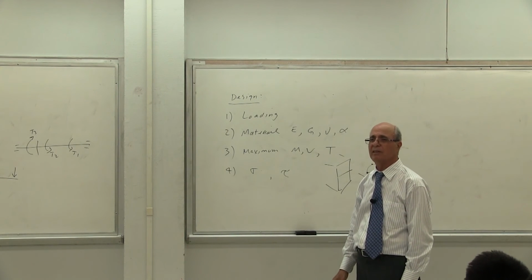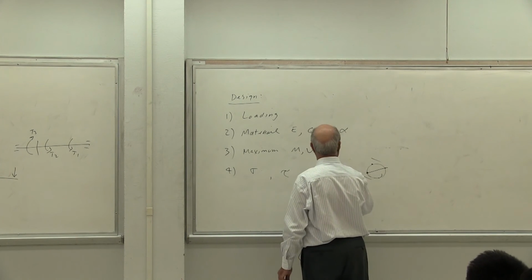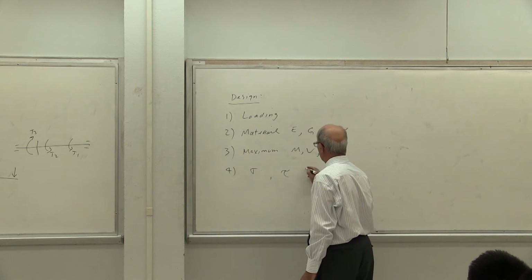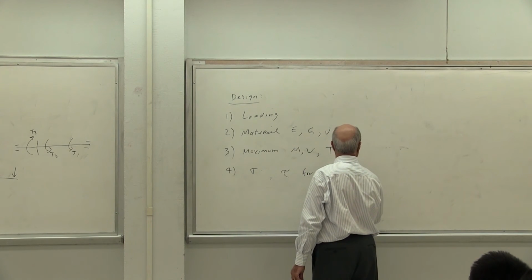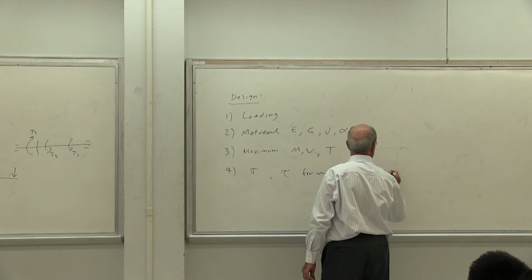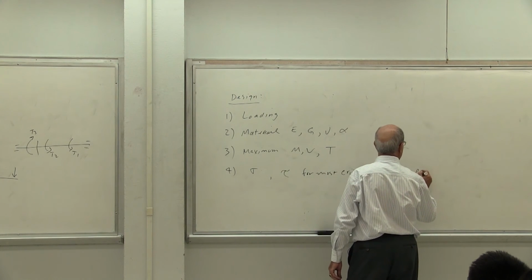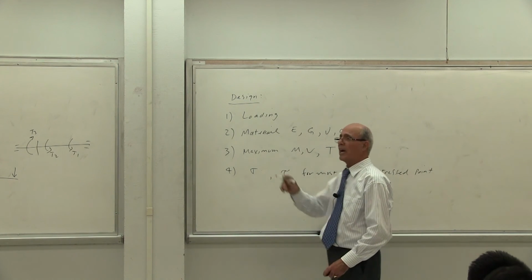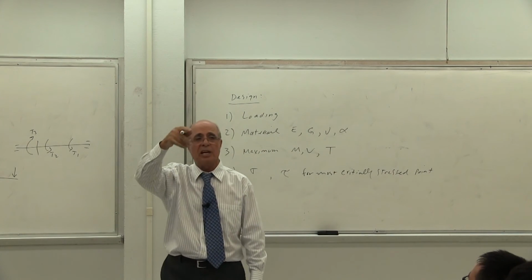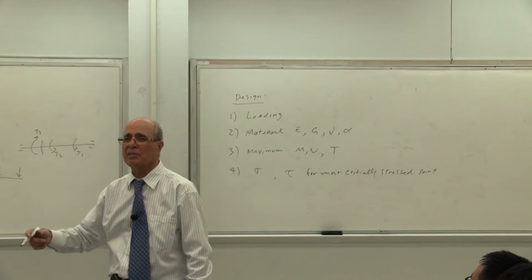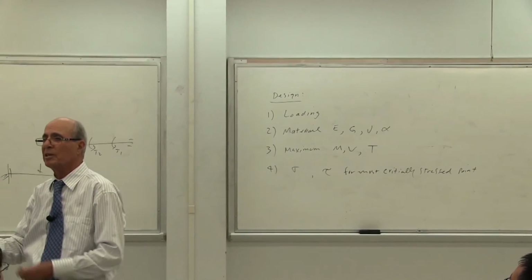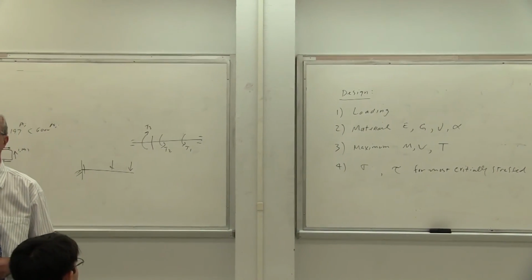Is that correct or not? So you calculate this one. We generally call it the most critically stressed point. I don't know whether you remember your homework. In one of your homework, I asked you to calculate the stress at point H, and I asked you for point K, and I said, which one is more critical? Draw the Mohr circle for that one. There was a reason for it. That's the reason. Is that correct or not?